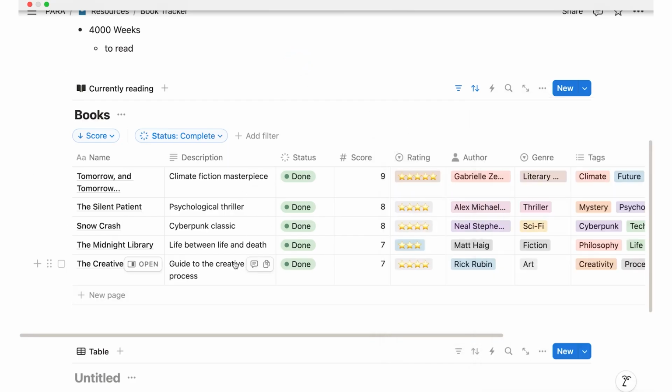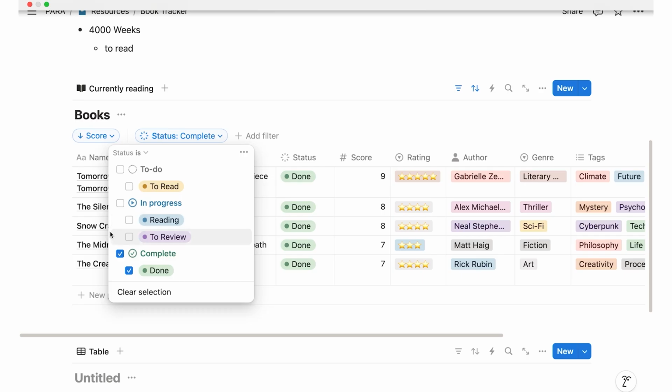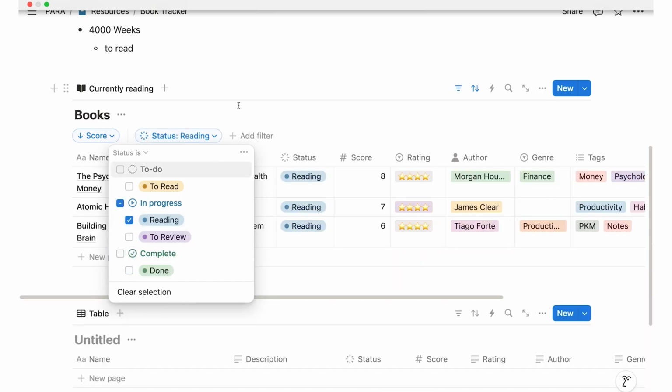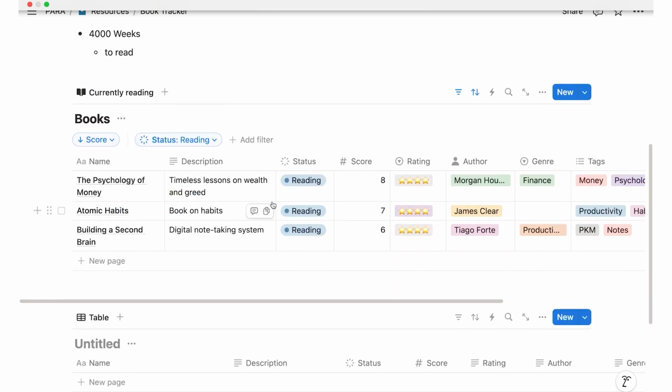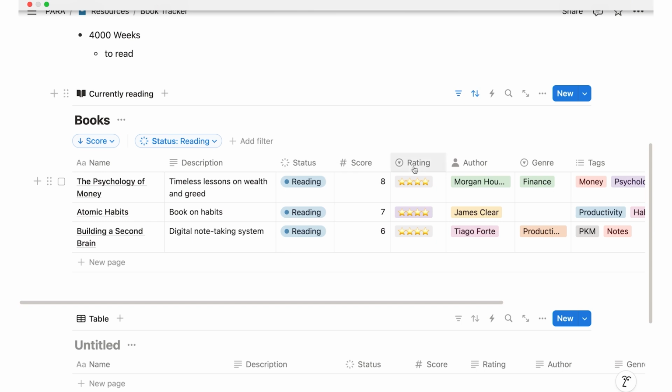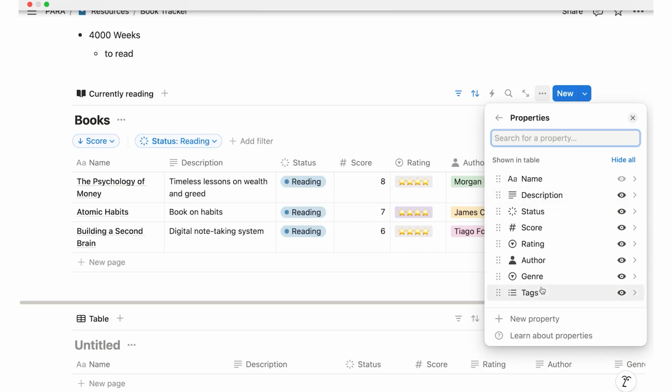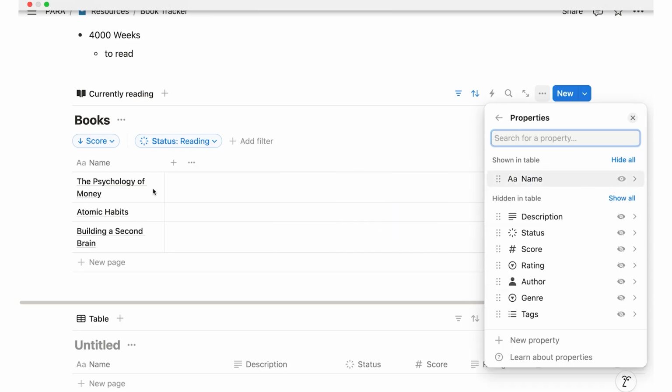And now let's modify our filter. Let's say again, right, this is actually the filter where I'm currently reading them. Perfect. Maybe also for the books that I'm currently reading, I actually don't need to see all that information. So what I can do is hide some of these properties. So let's go on the three dots, click on properties, and here I see all the ones that I've added. And I can now say, okay, well, hide all. Let's make them all disappear except for the first column.